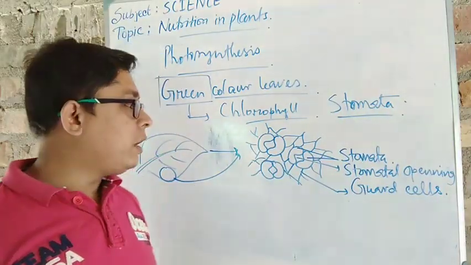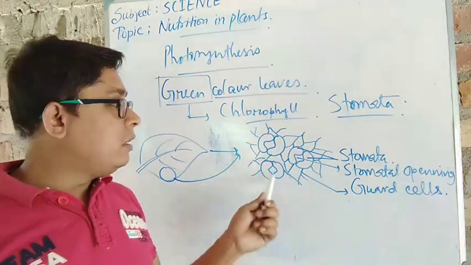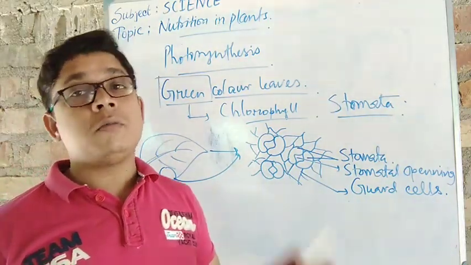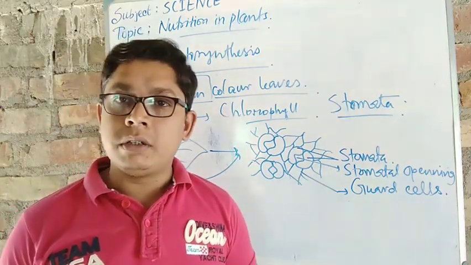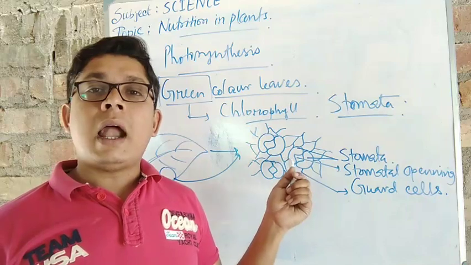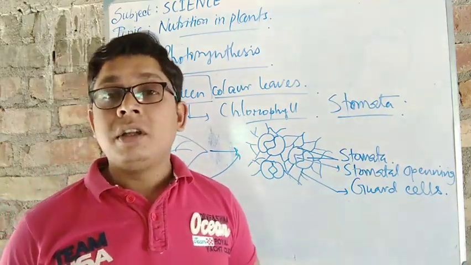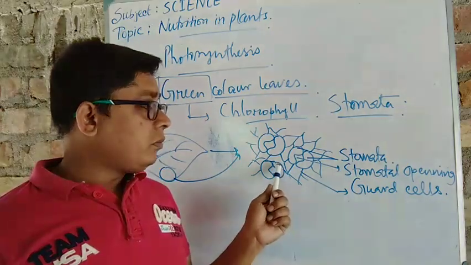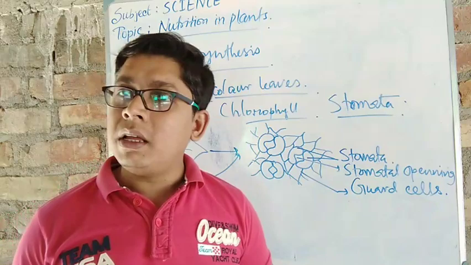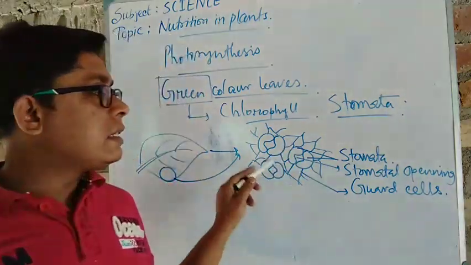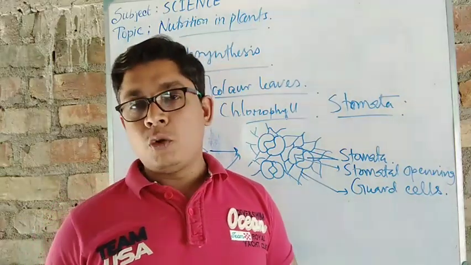In the same way, they are very important for the plant's life, because if there are no stomata, if stomata died, then the leaf will die, then the entire part of the tree will die. Got it? So stomata is the ultimate part for the tree or plant, so that it can remain active and work for preparing the food. That's why guard cells are present just around it, to give the guard to the stomata. Okay.